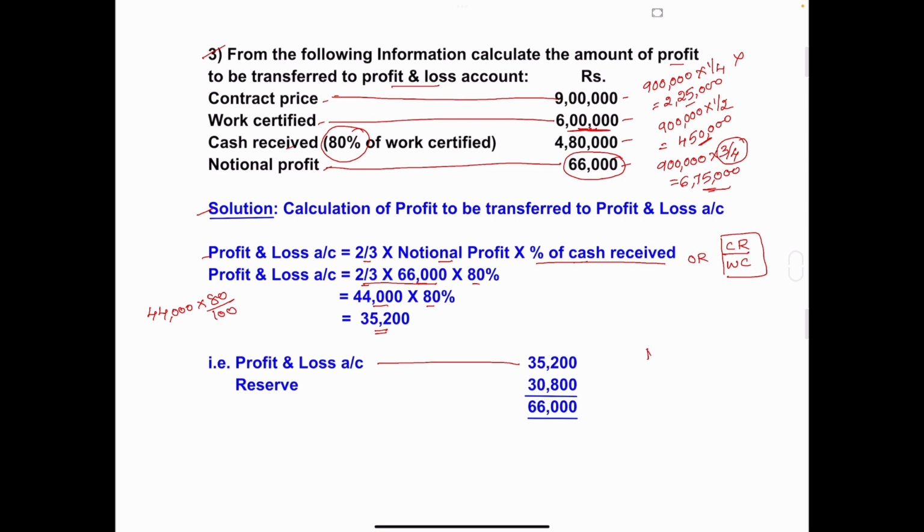So the total notional profit amount is 66,000. Correct? Of that, to profit and loss account we have transferred how much? 35,200. So the remaining is 30,800. This is transferred to reserve. So write here reserve 30,800, and the total of these two we will get 66,000. That is the total notional profit. Got this problem, all of you?